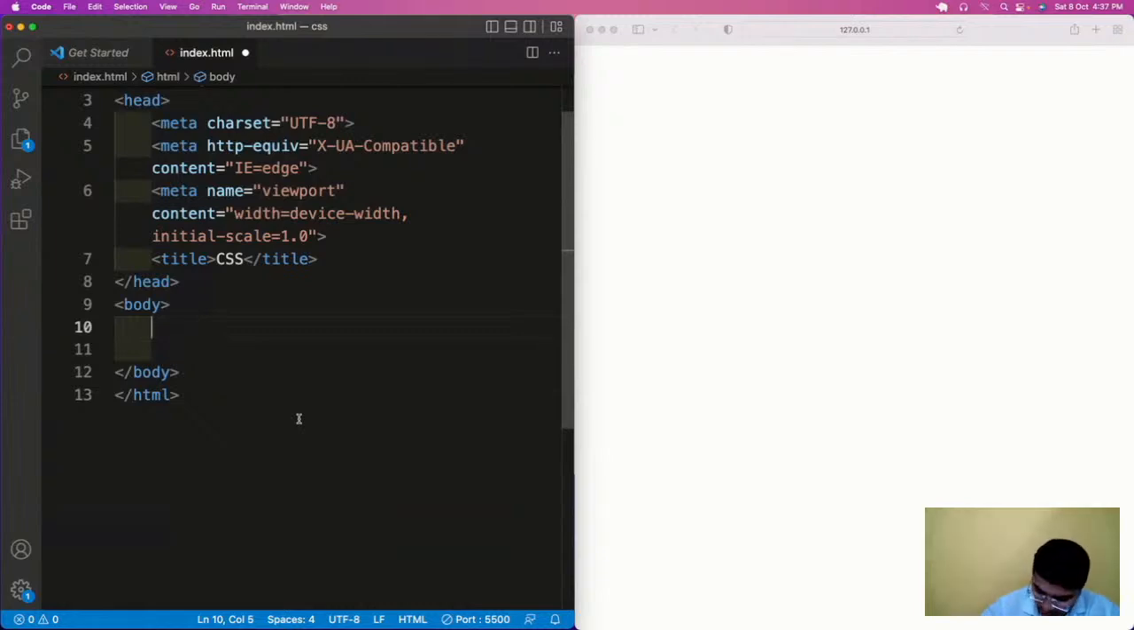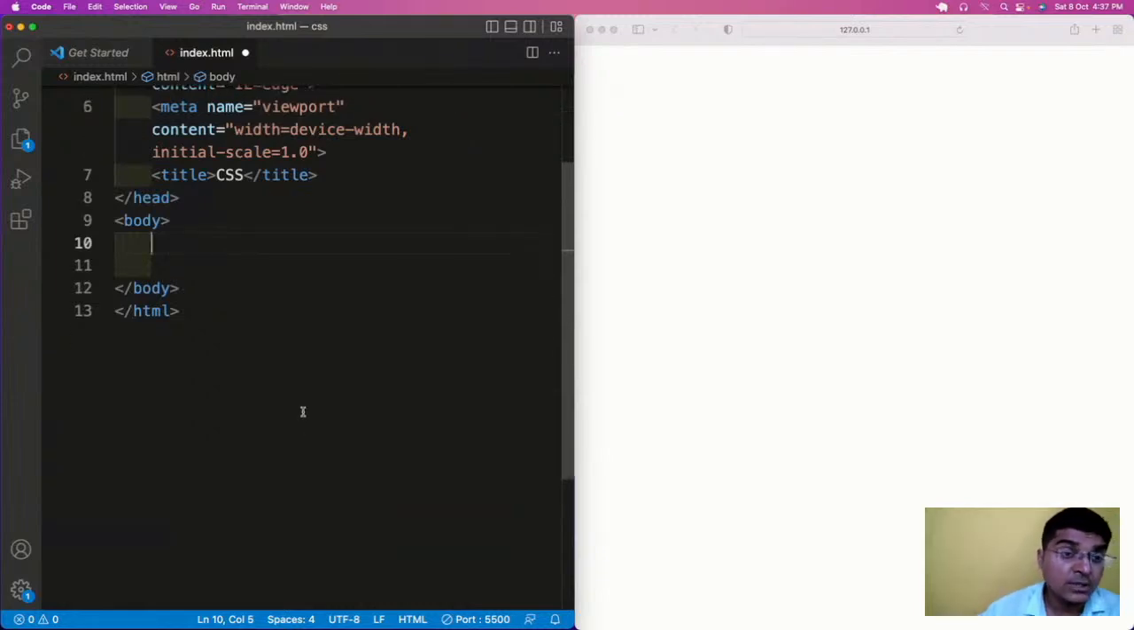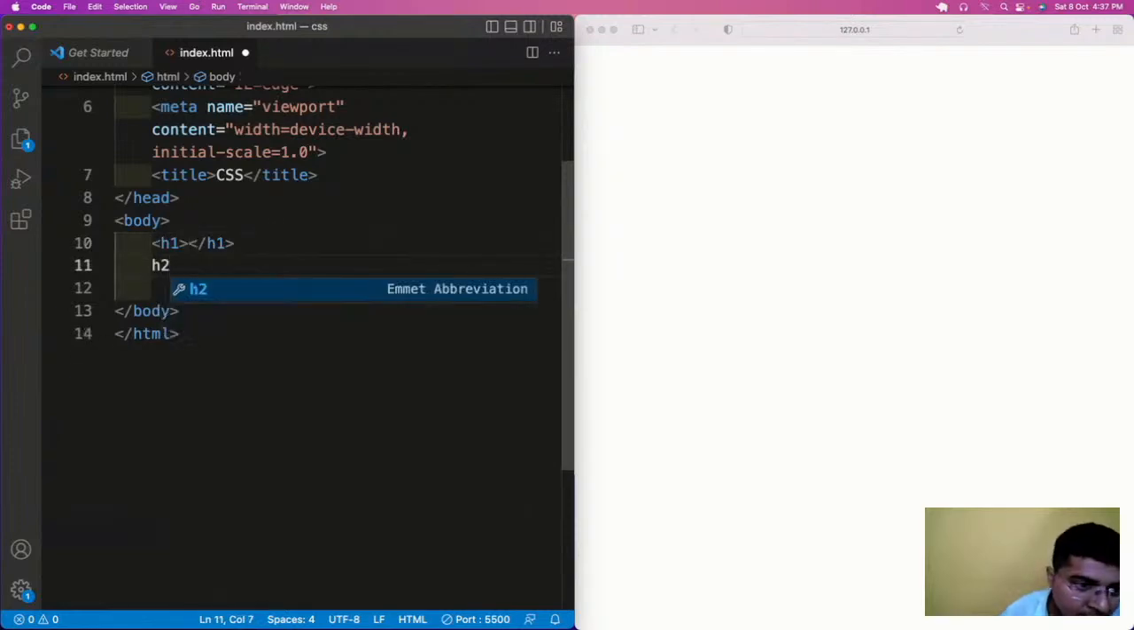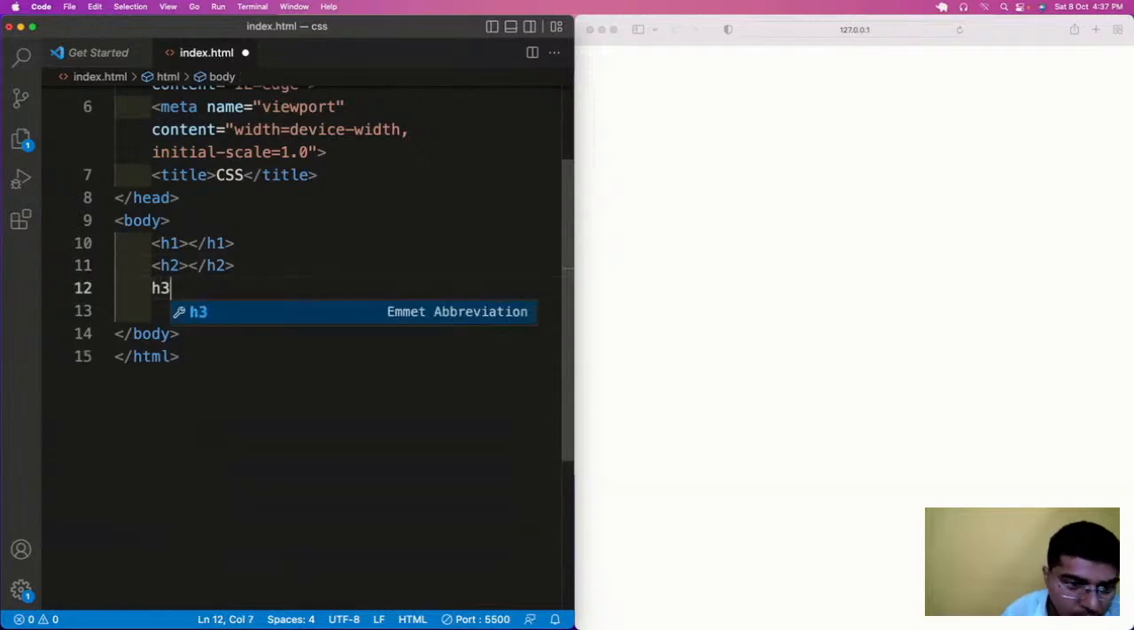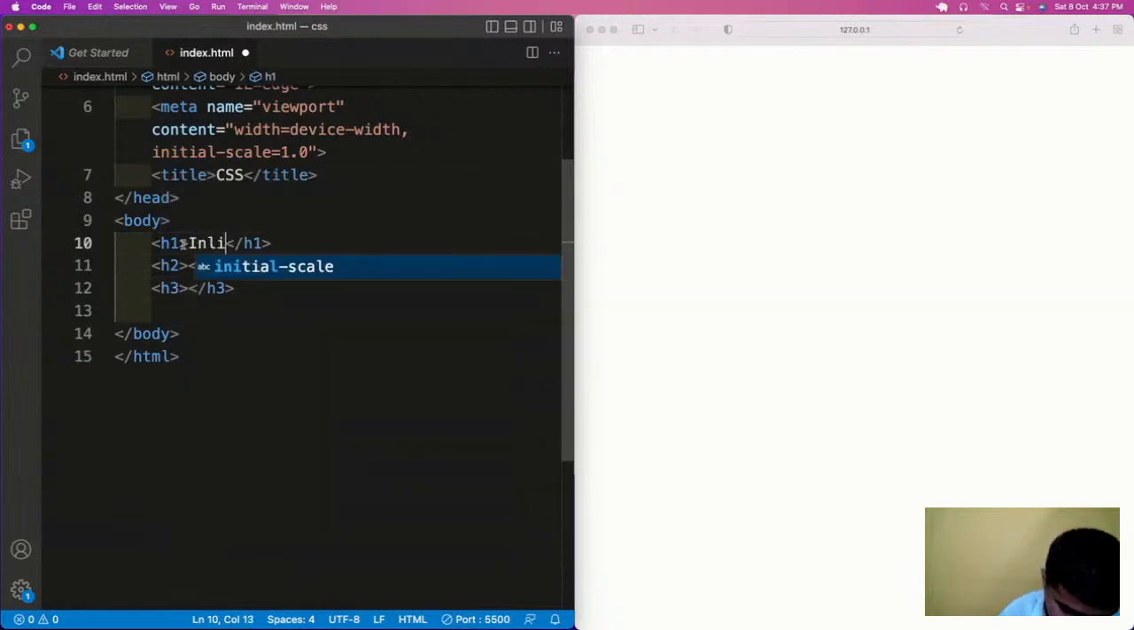Now let's see in how many ways you can add CSS. There are three ways, and let me show you with the help of some examples. H1, H2, H3. The first one is inline, the second one is internal, the third one is external. These are the three ways in which you can add CSS.